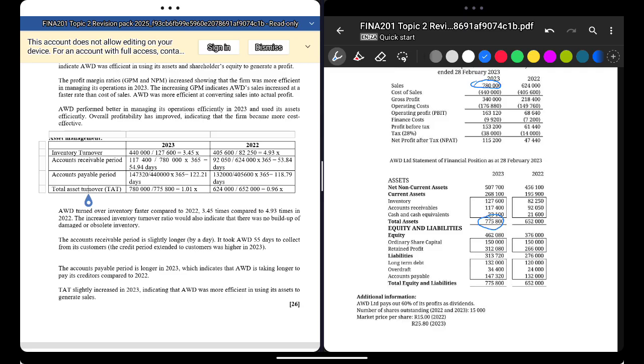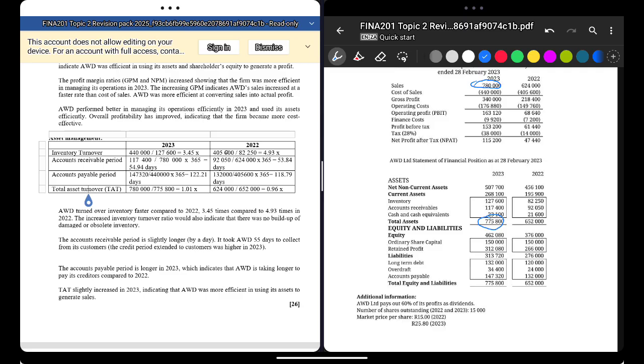Now it's how efficiently the assets are used to make the sales. Very easy, because you just look at the formula: sales above, assets below. The higher the better.